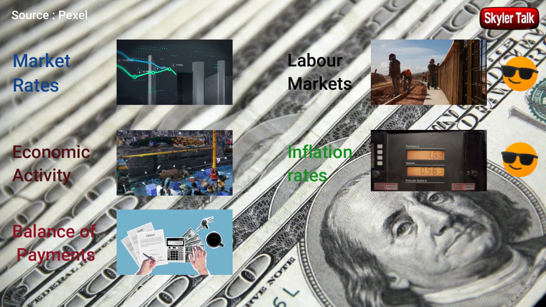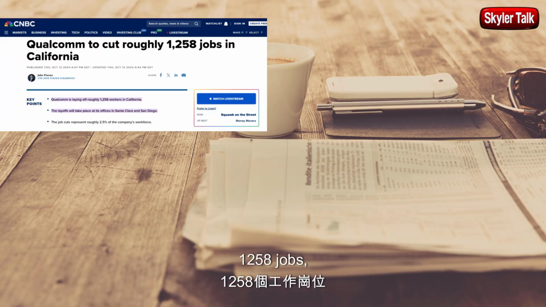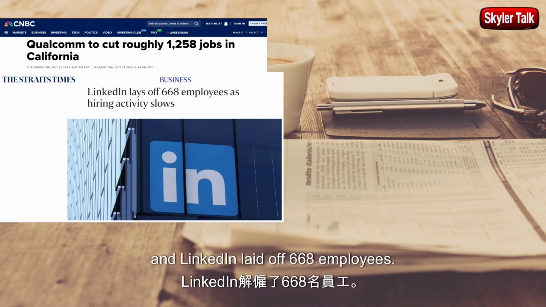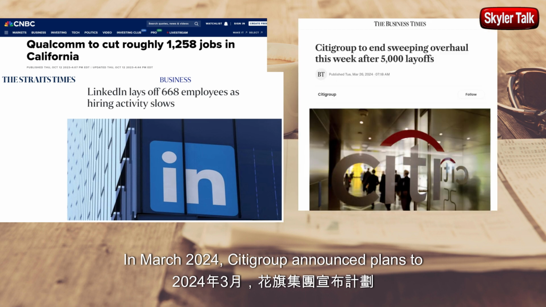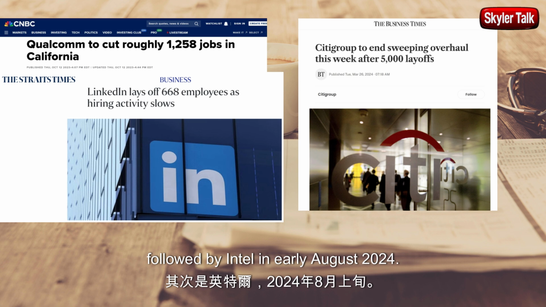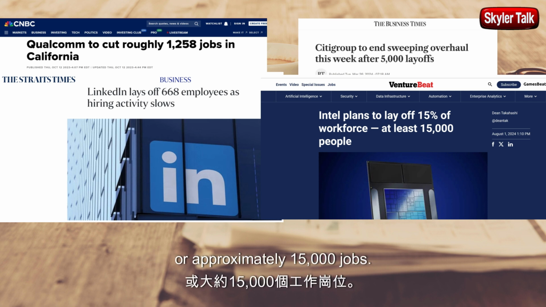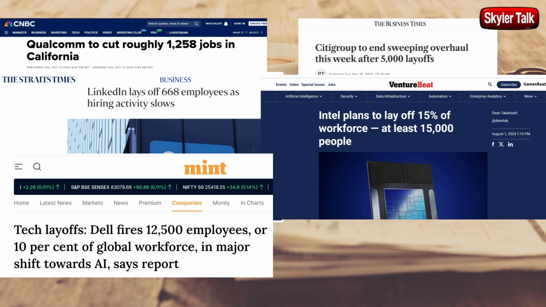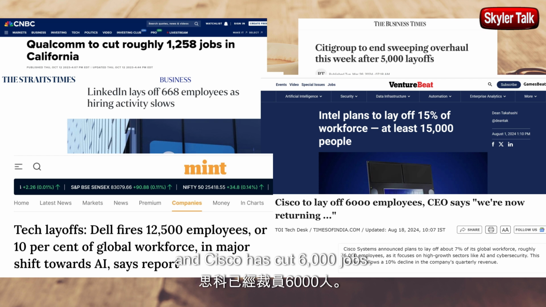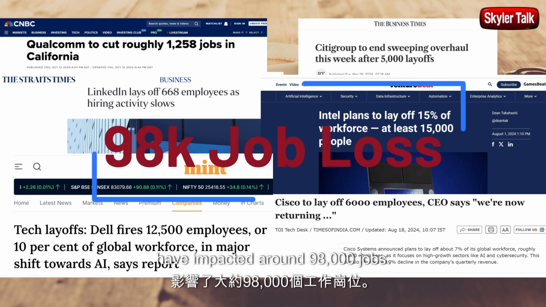about the economy today. You may have heard that last year, Qualcomm cut 1,258 jobs, and LinkedIn laid off 668 employees. In March 2024, Citigroup announced plans to cut 5,000 jobs, followed by Intel in early August 2024, which is reducing its workforce by 15%, or approximately 15,000 jobs. Additionally, Dell has let go of 12,500 employees, and Cisco has cut 6,000 jobs. So far, the combined layoffs in the tech industry have impacted around 98,000 jobs.